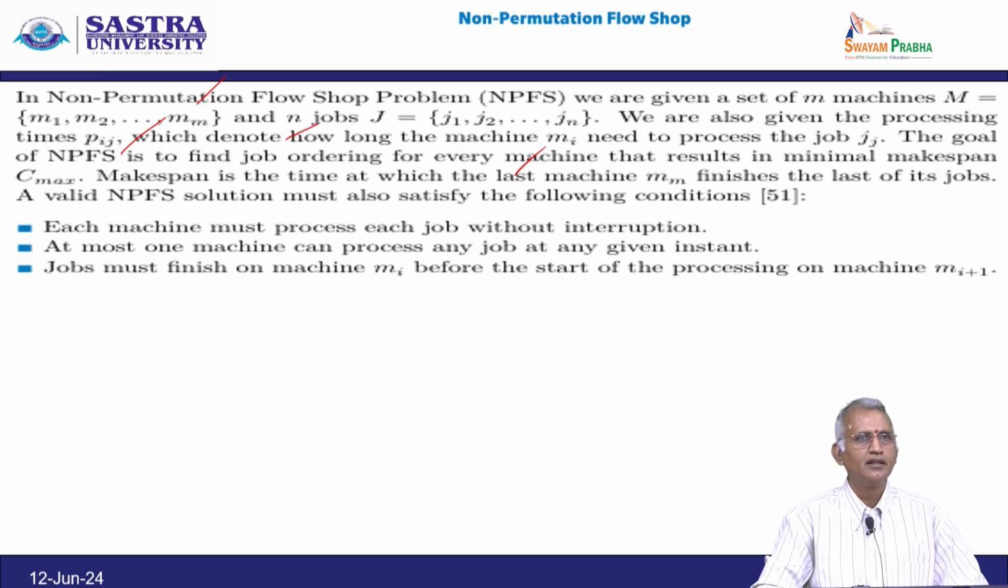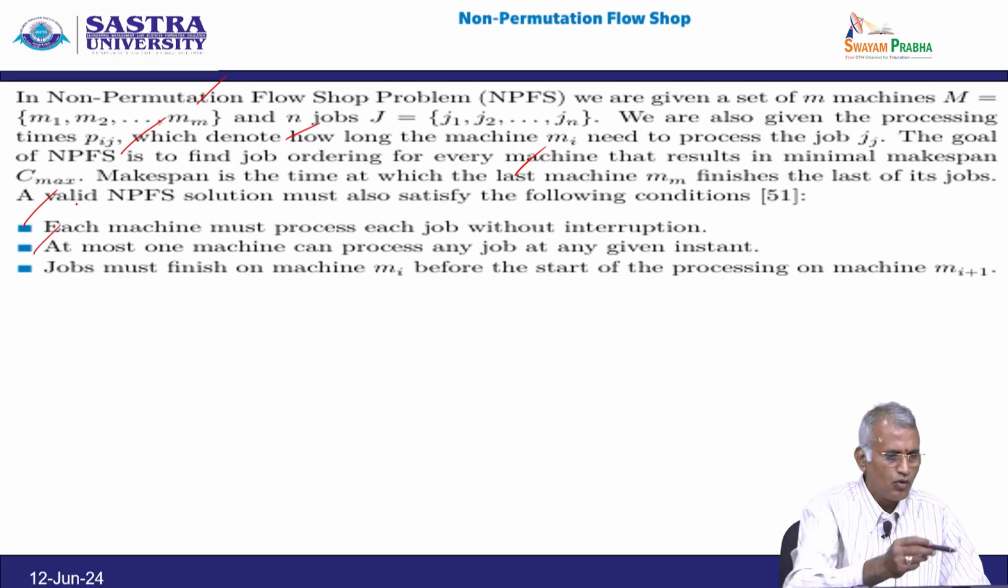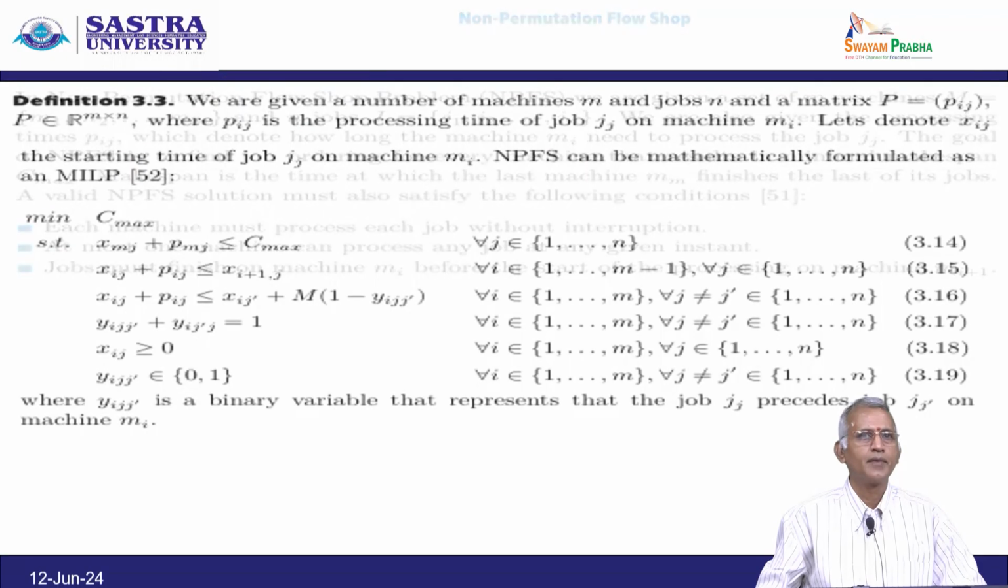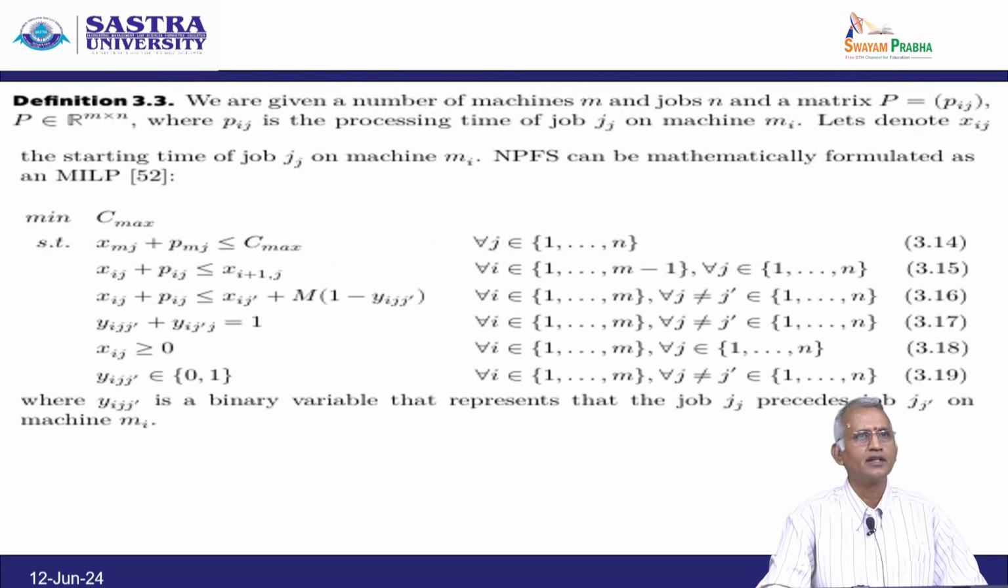A valid non-permutation flow shop problem solution must also satisfy the following conditions. Number 1, each machine must process each job without interruption. Number 2, at most one machine can process any job at any given instant. Third, a job must finish on machine mi before the start of the processing on machine m suffix i plus 1. Now, we have a definition.